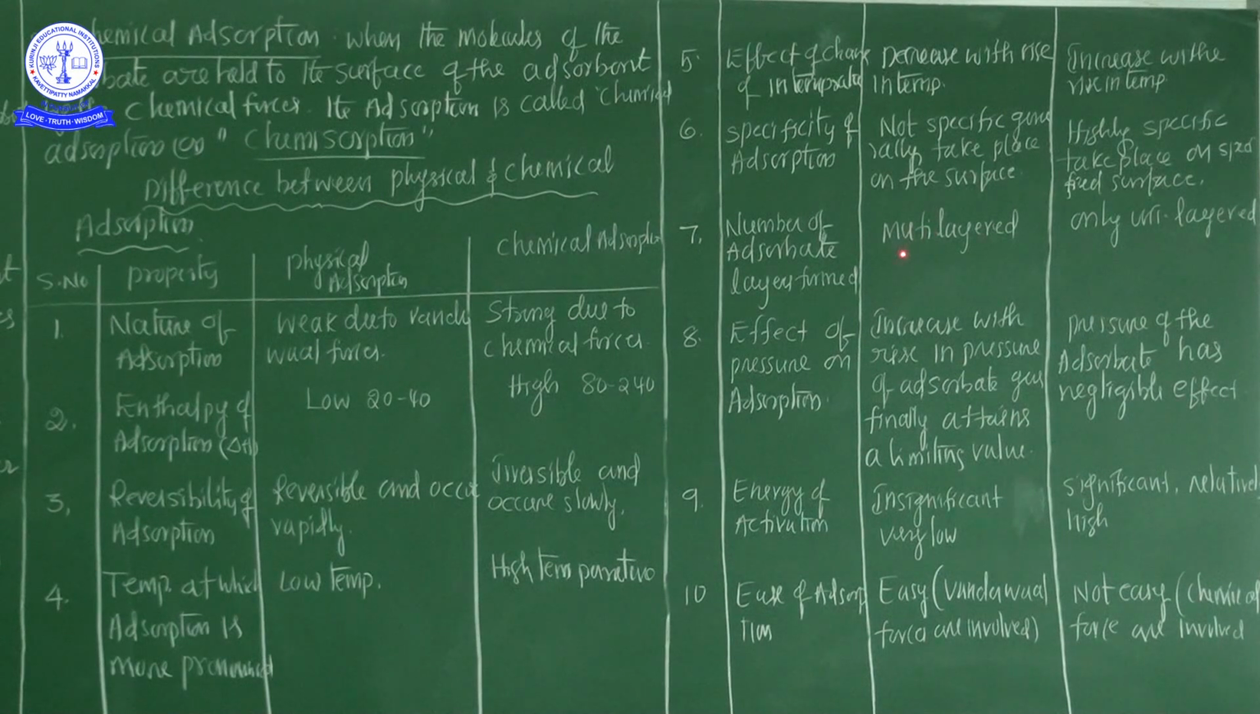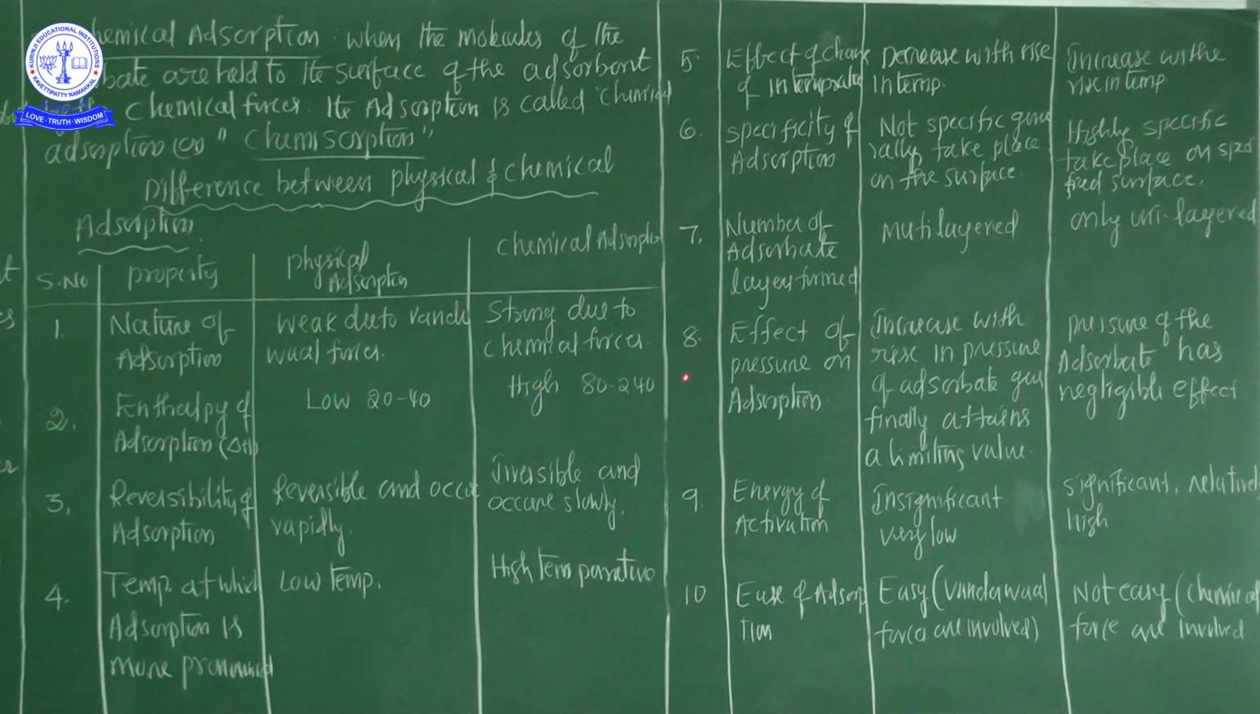But here multilayers form. It's a reversible process, and with temperature it shows decreasing behavior. Moreover, physical adsorption involves weak van der Waals forces. So that's why, in physical adsorption, multilayers are formed. In chemical adsorption, a unilayer is formed.